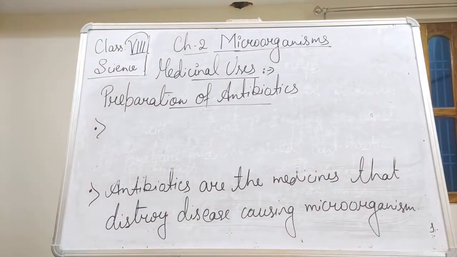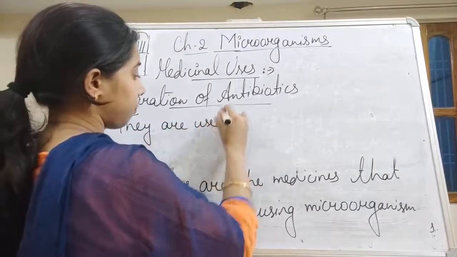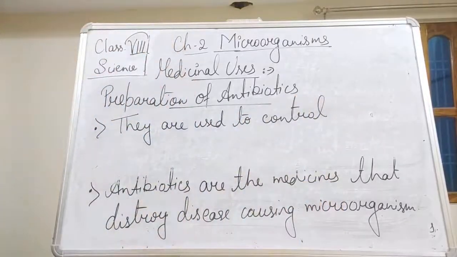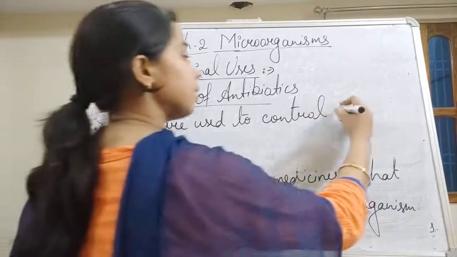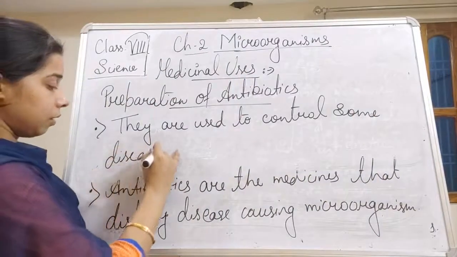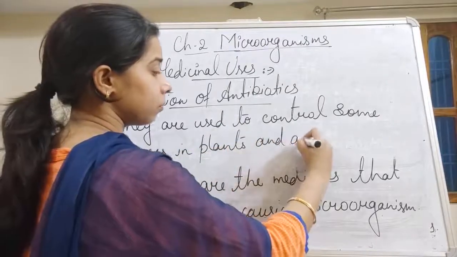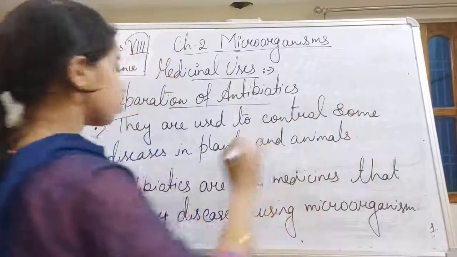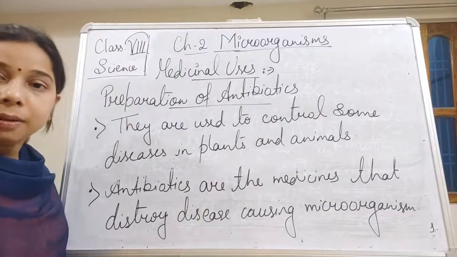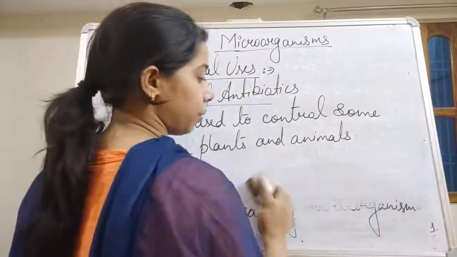So we can write it that they are used to control some diseases in plants and animals. Okay, so they are used in order to control the diseases that occur in plants and animals. Let us see what are the different examples of the antibiotics, students.